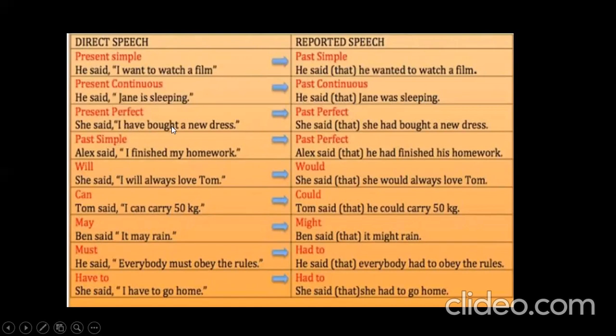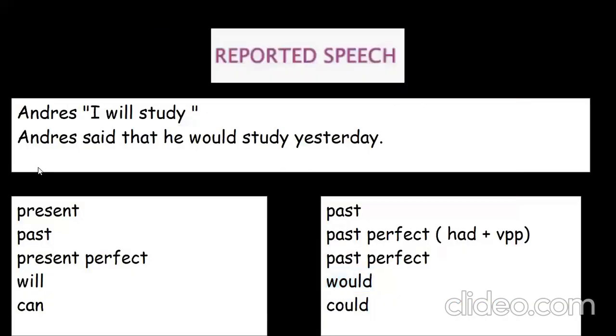He said, I have bought a new dress. She said that she had bought a new dress. Present perfect to past perfect. Alex said, I finished my homework. So Alex said that he had finished his homework. And we may continue analyzing the examples like this. What I am stating is just that we need to always modify the tense.